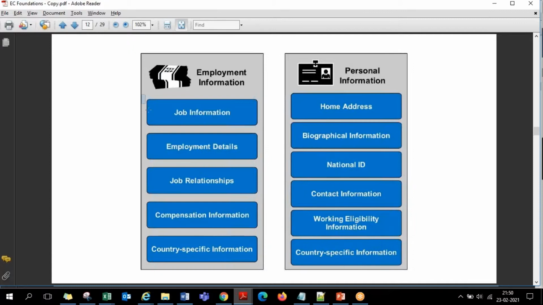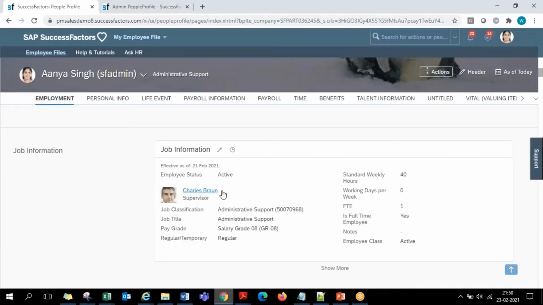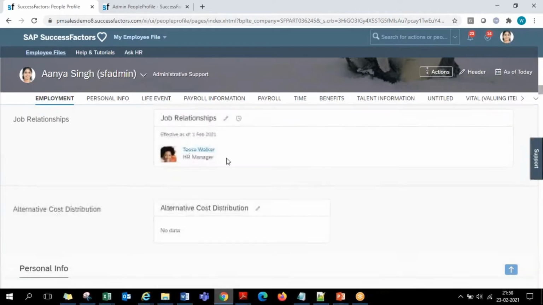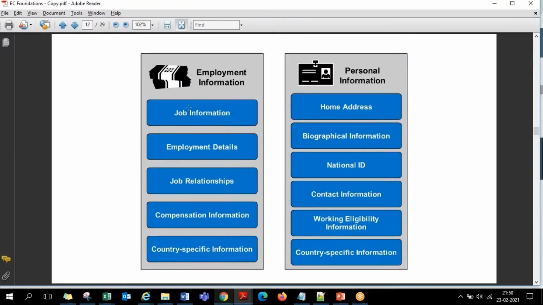End of the day, all these blocks, all these examples you see are nothing but different portlets on the people profile. Address portlet, national IDs portlet, contact information portlet, work eligibility portlet, compensation portlet. These are all the different portlets that you are seeing on this page from top to bottom. All these job relationships, everything are the different portlets into which the employee data has been hosted.